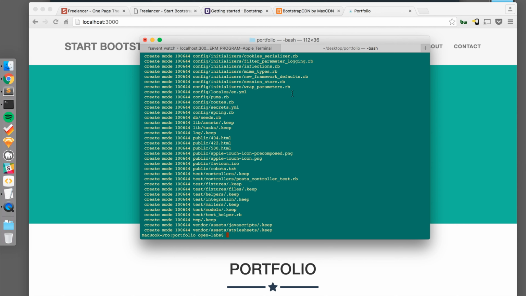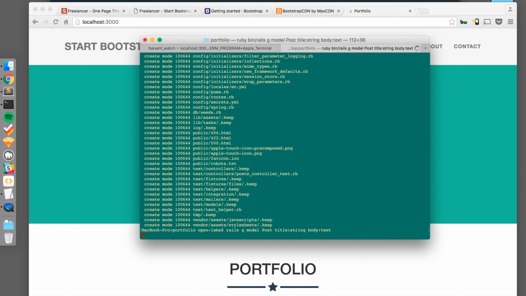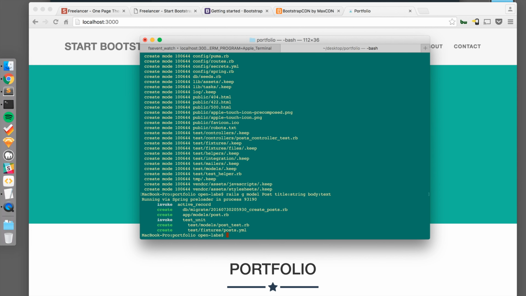So if we go to the terminal, let's create our post model. rails generate model post, and our post is going to have a title, and that's going to be a string. It's going to have a body, and that's going to be a text. Execute that, and you can see it created a migration file.